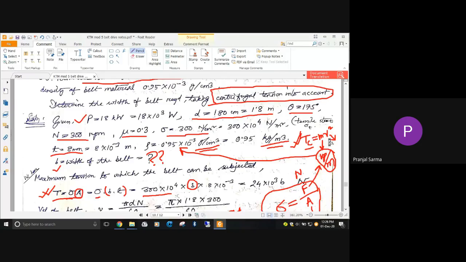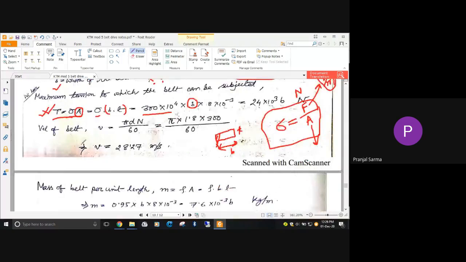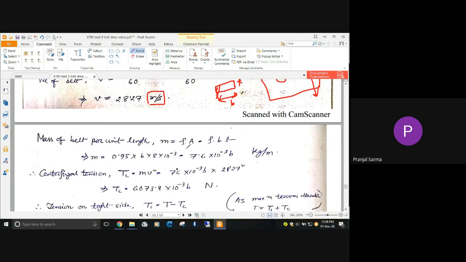Similarly, V is also required. So initially we'll find out the velocity of the belt V. We know this can be written as pi dn by 60. Pi is a constant, and d and n are both already given. So we'll just put in the value of the diameter of the pulley and whatever is given, and we have obtained the velocity of the belt as 28.27. It's a linear, peripheral velocity, so it is in meter per second. Up to this much I believe it should be okay.